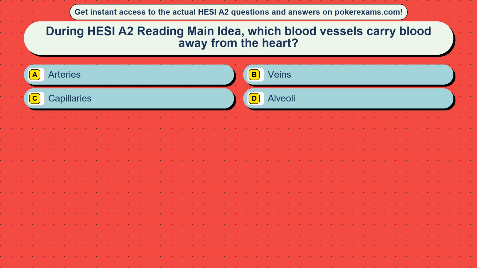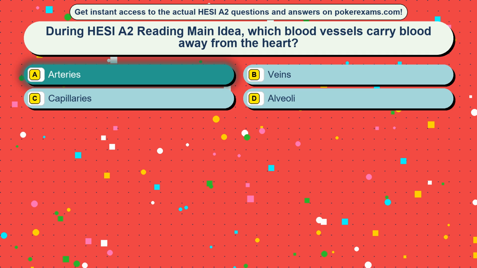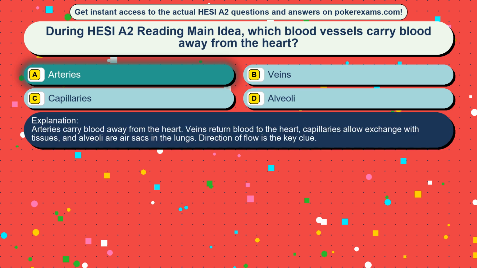Question 41. During HESI A2 reading main idea, which blood vessels carry blood away from the heart? Option A: Arteries. Option B: Veins. Option C: Capillaries. Option D: Alveoli. The correct answer is option A, arteries. Arteries carry blood away from the heart. Veins return blood to the heart, capillaries allow exchange with tissues, and alveoli are air sacs in the lungs. Direction of flow is the key clue.